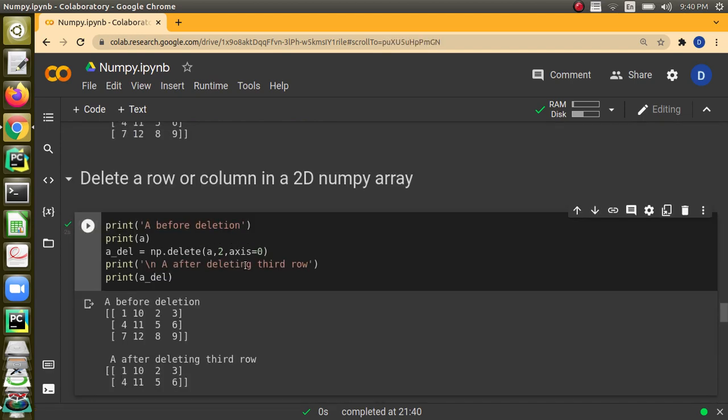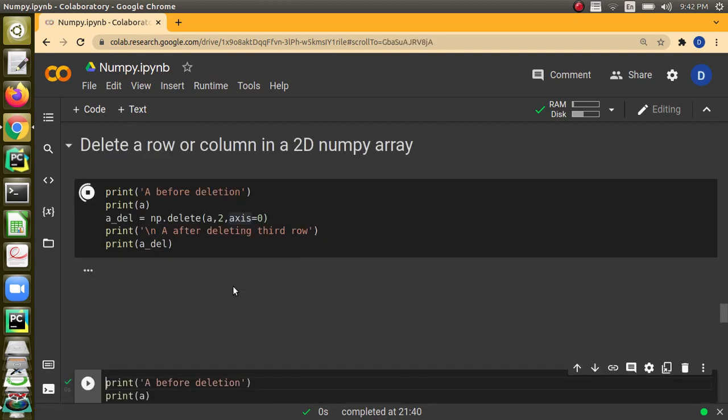Next we are going to discuss deleting a row or column in a 2D NumPy array. We have got a built-in function delete. So we can tell delete 2, okay, so the second row or column, that is given by axis. When we tell axis equal to 0, it means that we are going to delete the second row. We can run the code and also check.